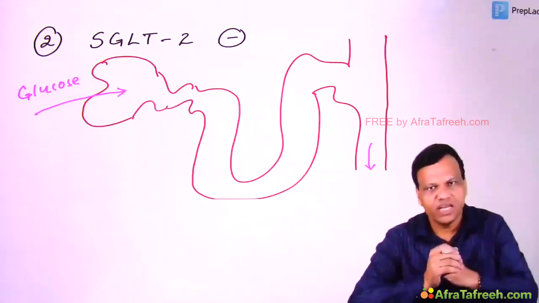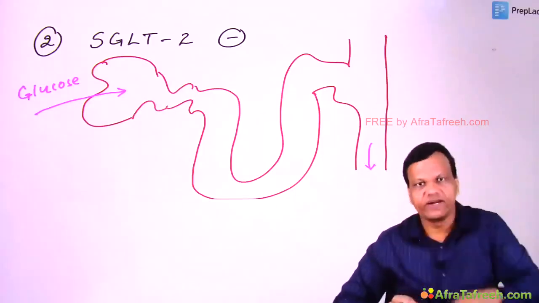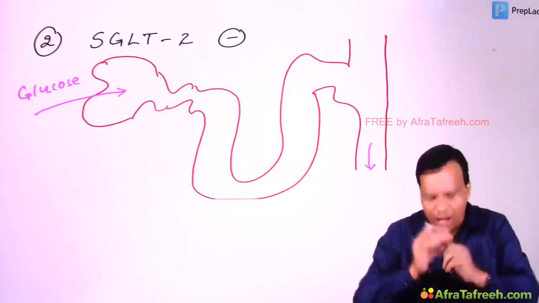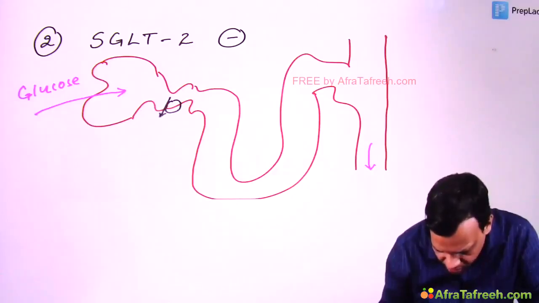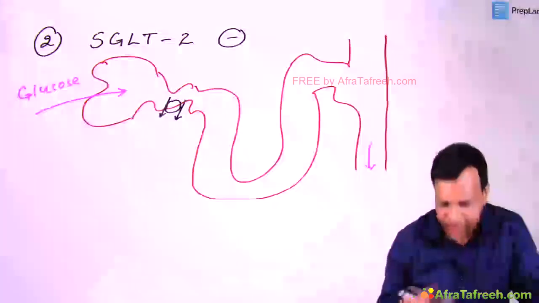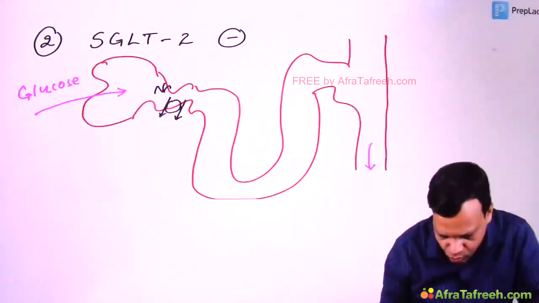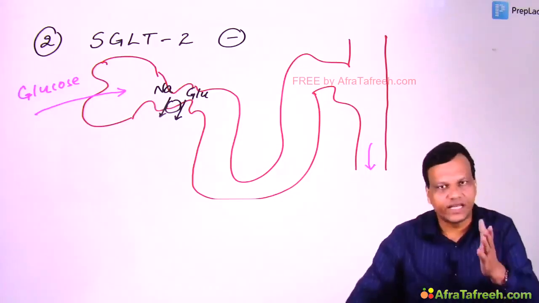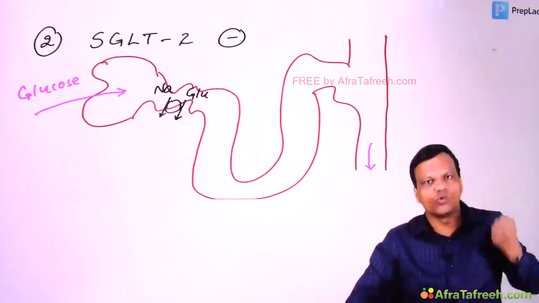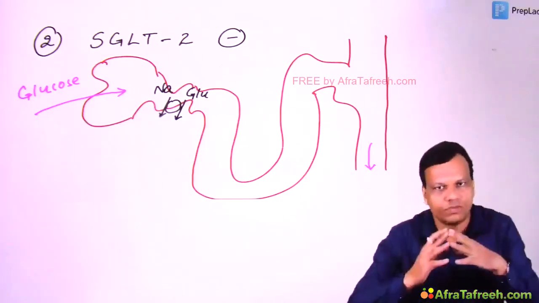Almost negligible, nil. So when it has been freely filtered, where does it go? Almost 100% of glucose is reabsorbed in the proximal tubules with the help of a pump which is called sodium glucose symport, SGLT2. It helps in reabsorption of glucose with sodium in the proximal tubules.